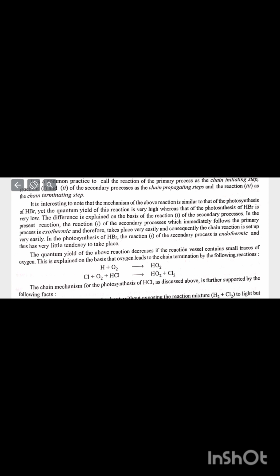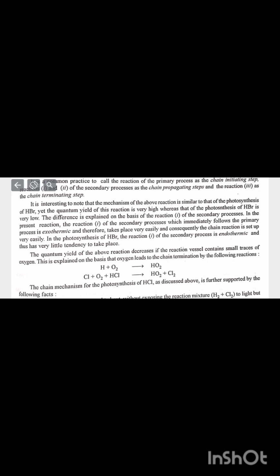The difference is explained on the basis of reaction 1 of the secondary process. In the present reaction, reaction 1 of the secondary process, which immediately follows the primary process, is exothermic and therefore takes place very easily, and consequently the chain reaction is set up very easily. In the photosynthesis of HBr, reaction 1 of the secondary process is endothermic and thus has very little tendency to take place. The quantum yield of the above reaction decreases if the reaction vessel contains small traces of oxygen.